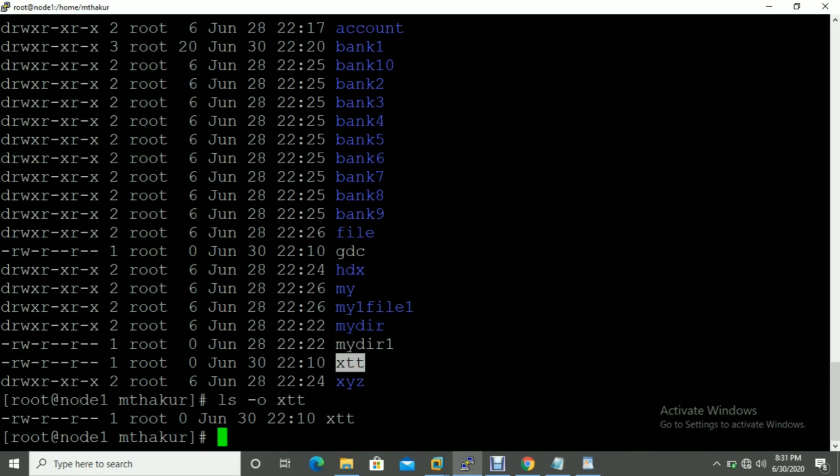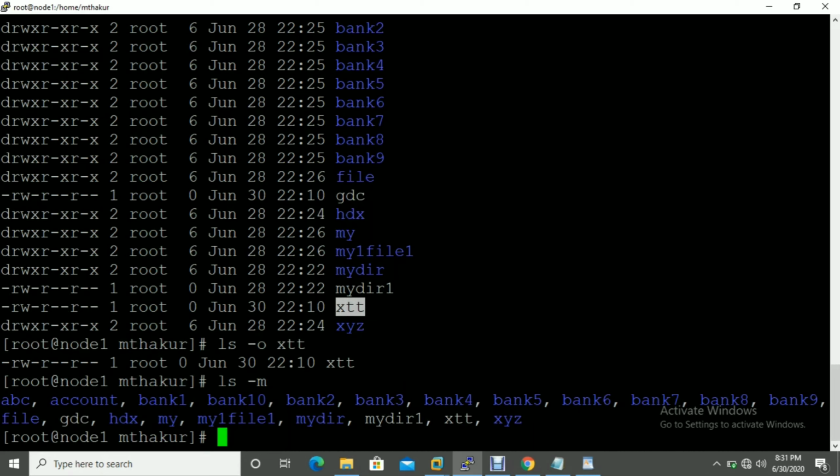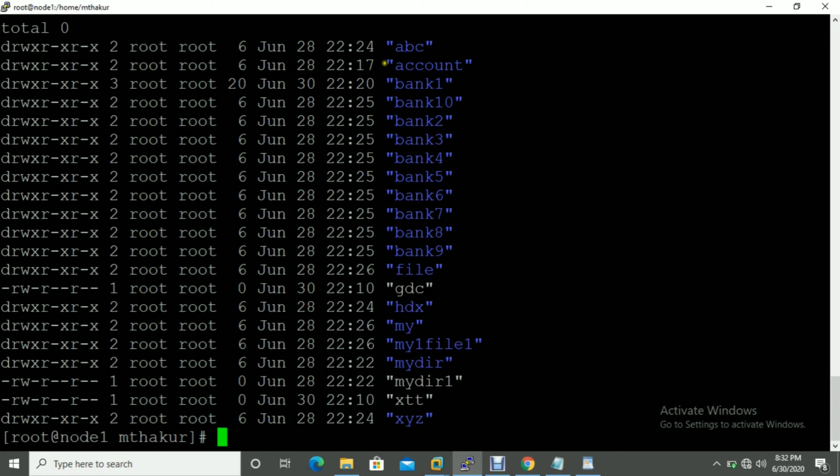Okay. Suppose you want to see the files separated with a comma, then you can use ls hyphen m. See, it's showing a comma in between the files and directories. If you want to see the files and directories in double quotes, then you can use ls hyphen lQ. Q means capital Q. See, it's showing double quotes here.